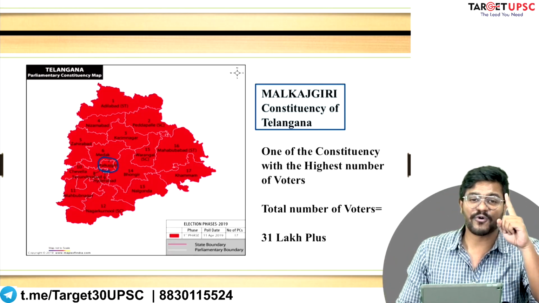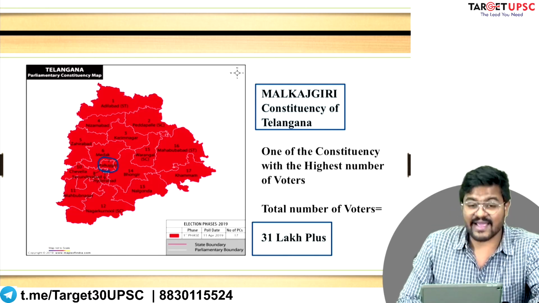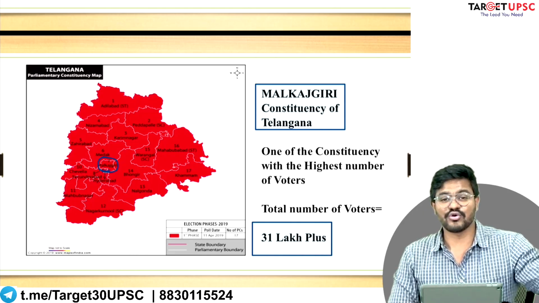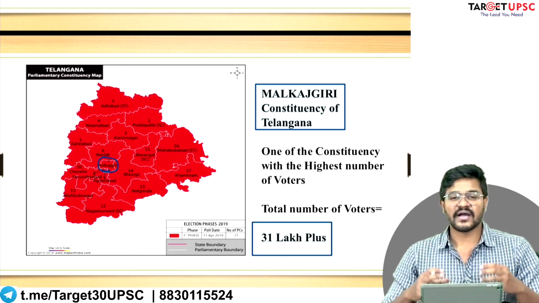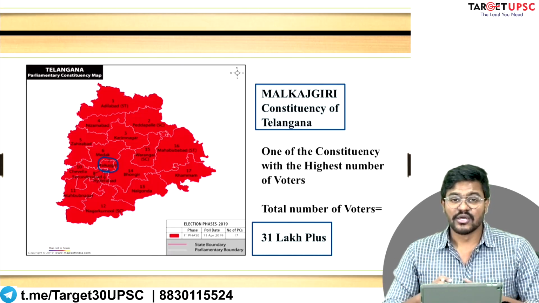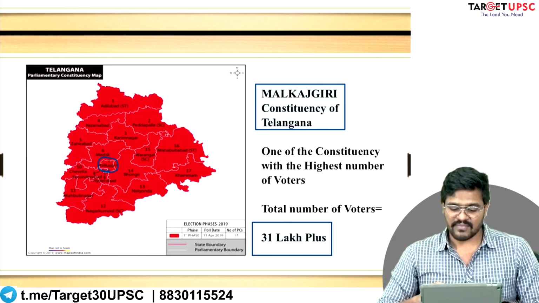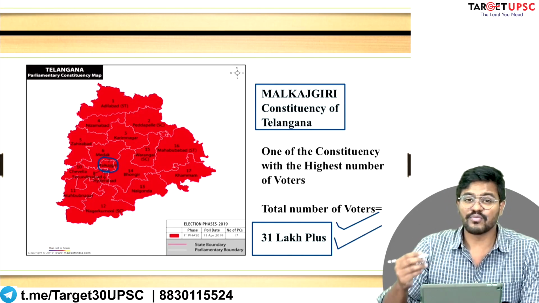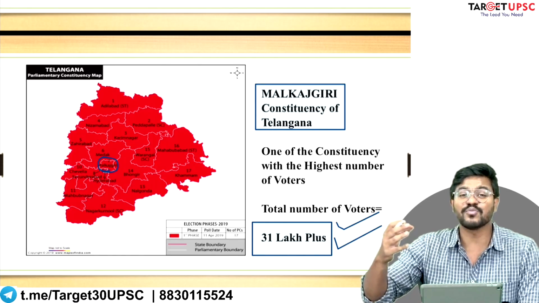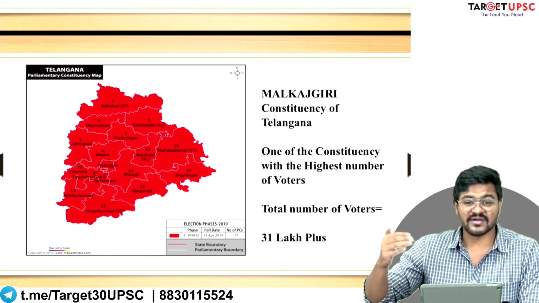How many voters for this single Lok Sabha constituency? More than 31 lakh. If you remember, I had told you that in 1952, the Delimitation Commission of India had tried its best to ensure that each constituency has only 10 lakh voters. But Malkajgiri today has more than three times the size of the original idea. So more than 30 lakh voters.